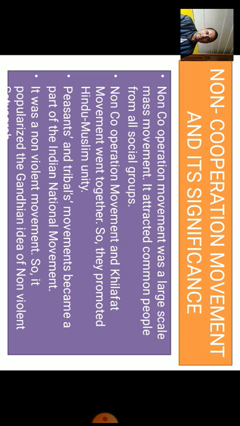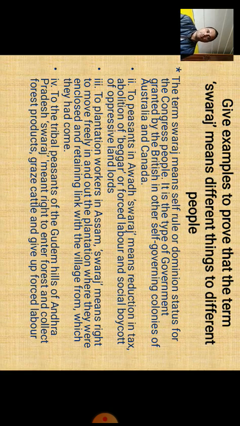Again, another group of people were also fighting for the independence of the nation, thinking in a different way. In the previous video, I tried to make you understand Swaraj. Swaraj means a country which is ruled by its own people.